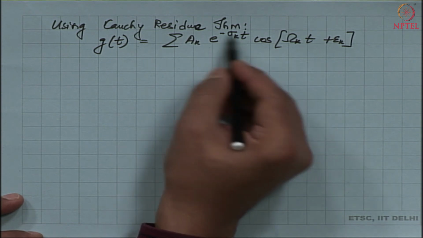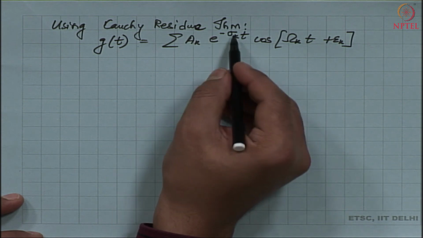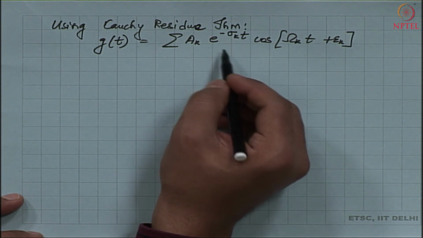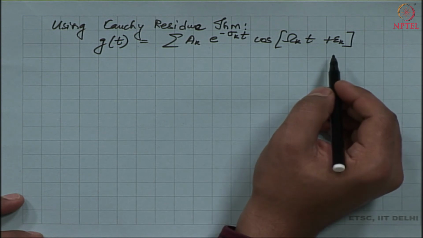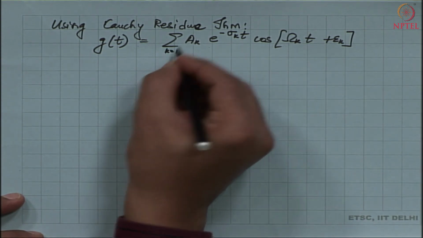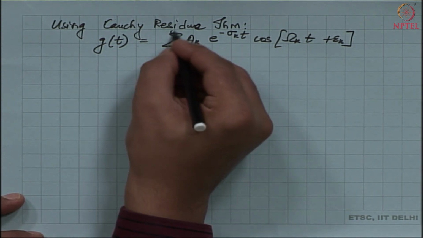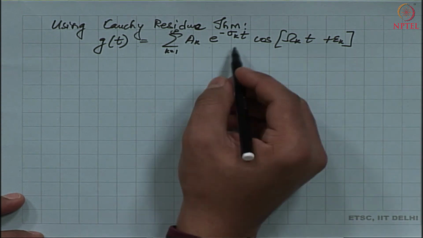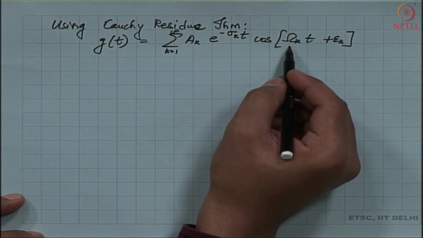So, once I have negative roots, I can immediately evaluate the Cauchy's contour integral at the singularities, which were the roots, and I get back this following integral. Let me say that there are an infinite number of roots and all these roots are given by sigma k plus i omega k.